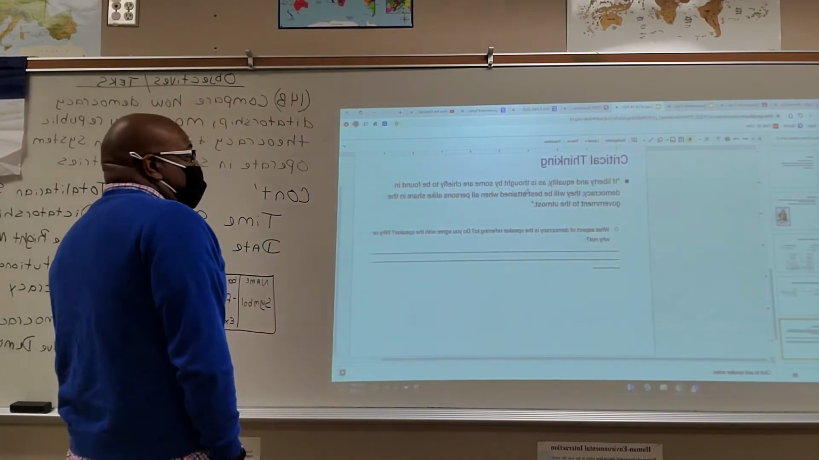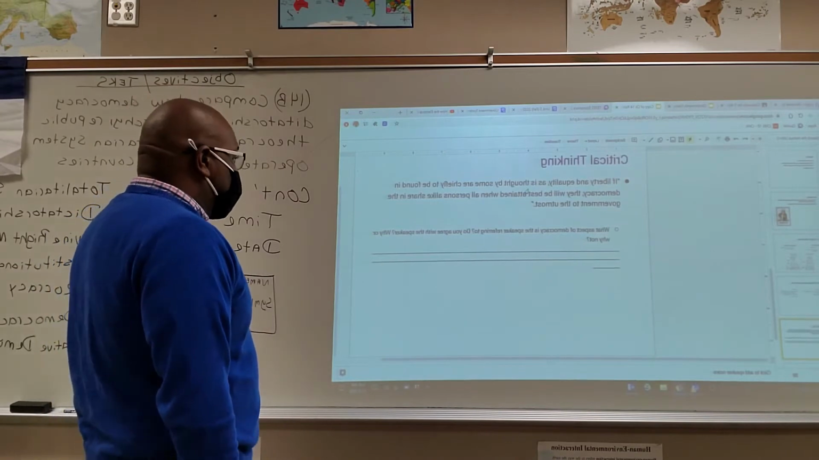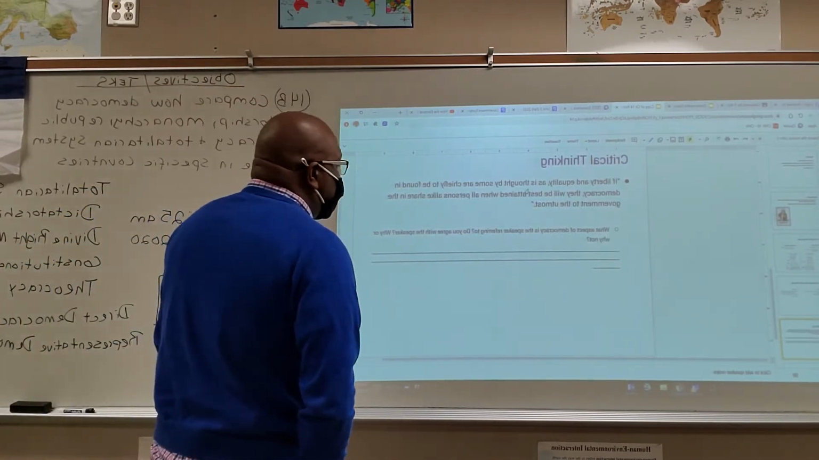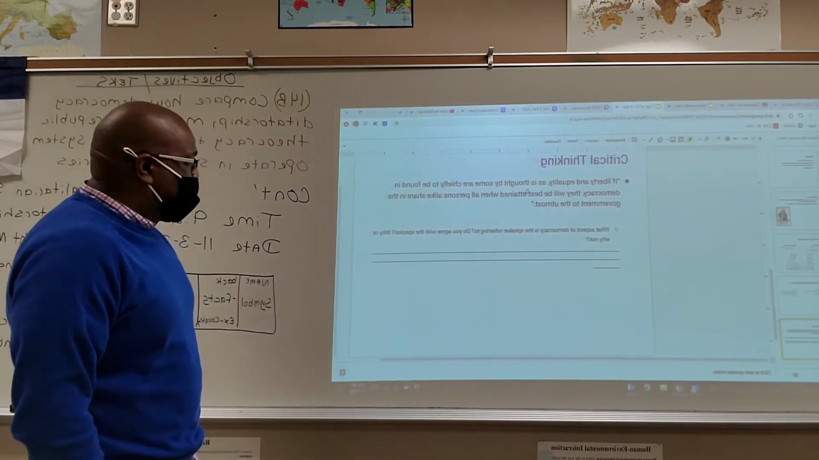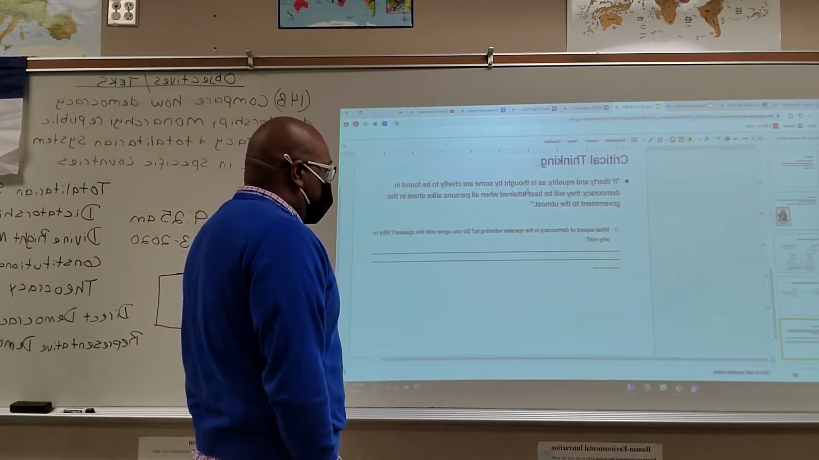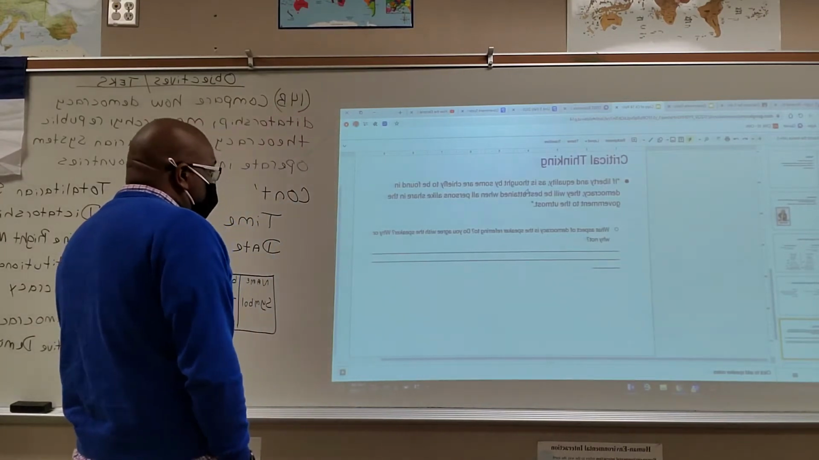Critical thinking question: if liberty and equality, as thought by some, are chiefly to be found in democracy, they will be best obtained when all persons are allowed to share in the government to the utmost. What aspect of democracy is the speaker referring to? Do you agree with the speaker?